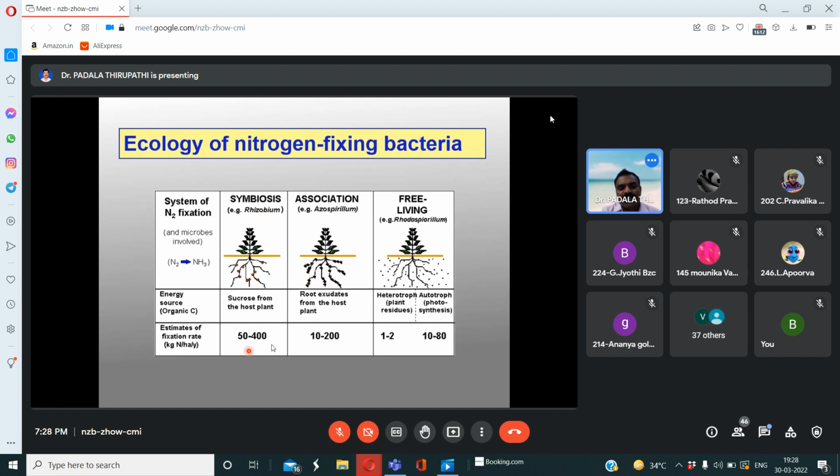See here, 50 to 400 kg. But they are associated with the roots of non-leguminous plants. They fix nitrogen from the atmosphere at 10 to 200 kg per hectare. Whereas free-living bacteria fix very little nitrogen, 1 to 2 kg and 10 to 80 kg per hectare. Am I right?